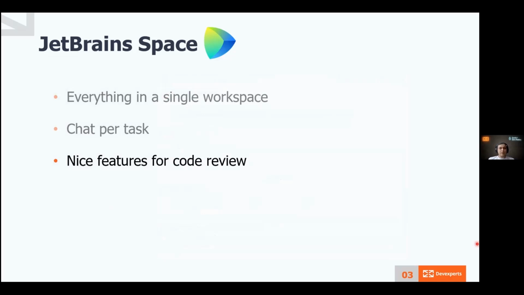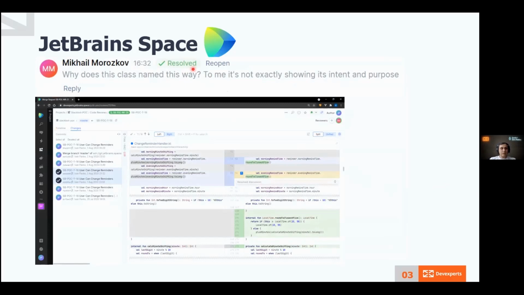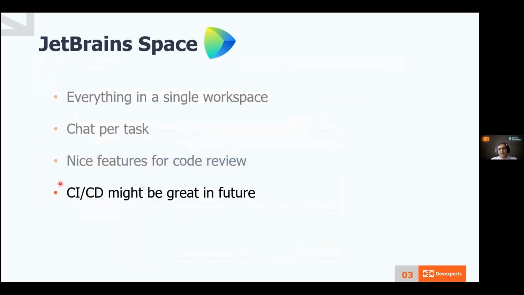At work, my teams have an agreement that when you resolve a comment left in your PR, you should reply with a "done" comment on it. In Space, there is a built-in feature for this. So you can click resolve on a comment and it will be marked as resolved, and you can reopen it again later if it's not actually resolved. Another useful feature is the ability to pick commits you need, so you can review only those things you want to review.